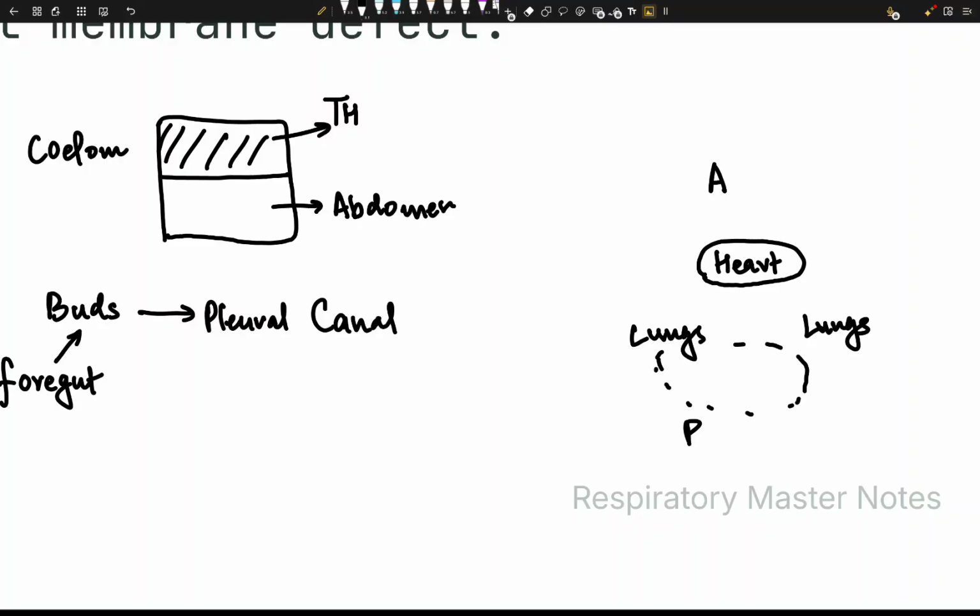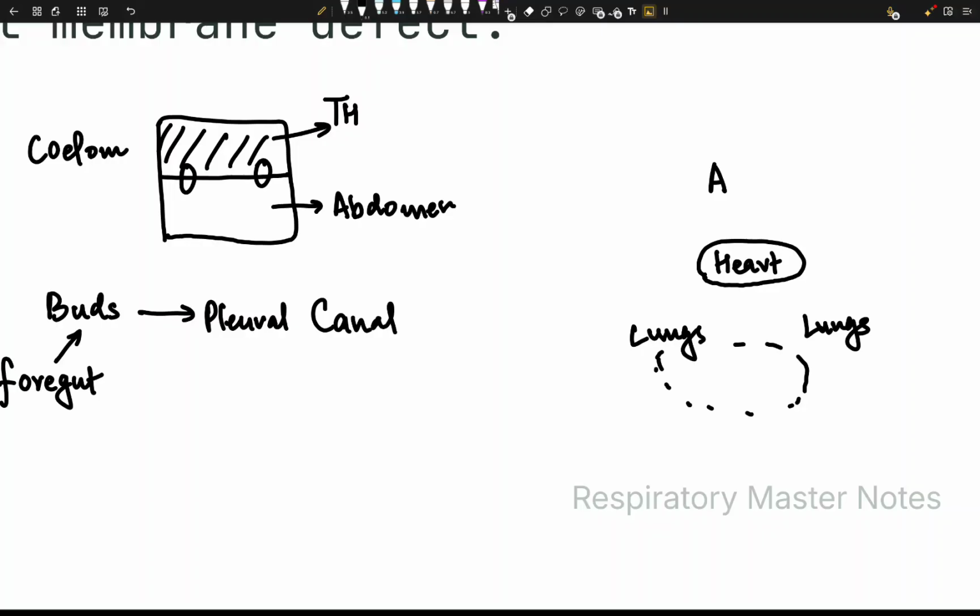Then we're gonna have some abdominal organs below. At this point, the thorax and the abdomen are still connected, because lungs are forming. Right at this moment, we're gonna have two openings in this connection. These connections are the pleural cavity and the peritoneal cavity. So now we enter the pleuroperitoneal membrane.